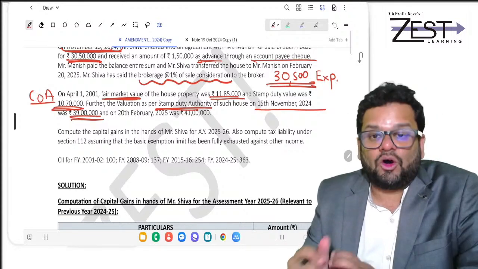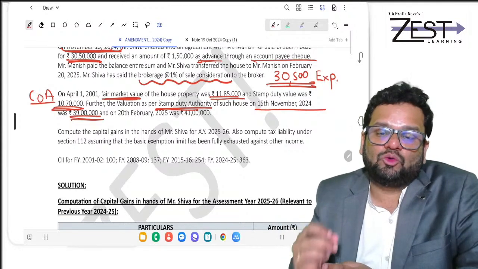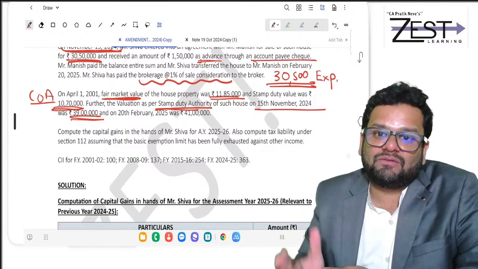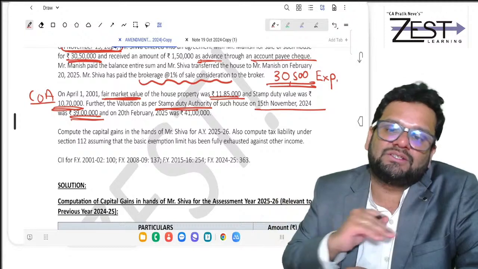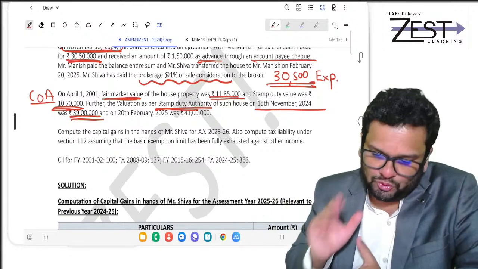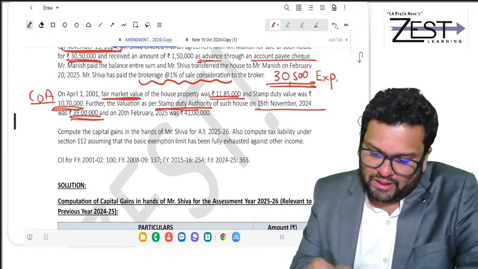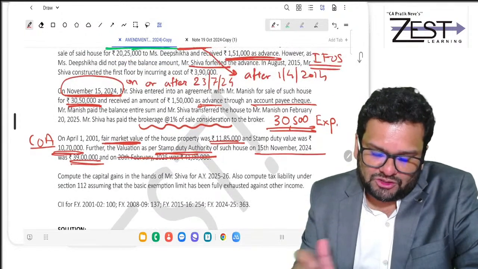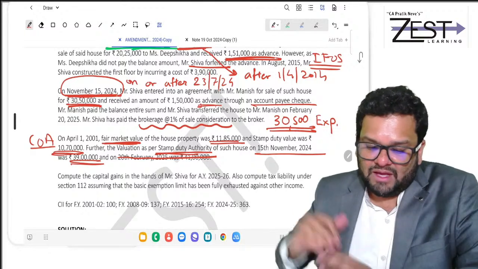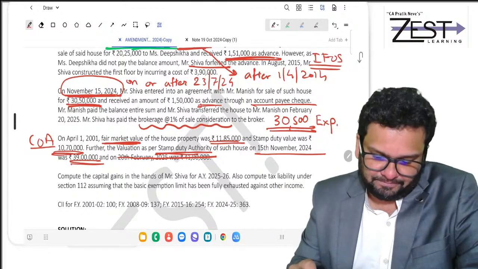So, for FVC also, you have to consider stamp duty value provided it is greater than 110% of actual consideration. I hope you know this. On 20th Feb 25 stamp duty value is immaterial because on 15 November we have fixed the consideration.